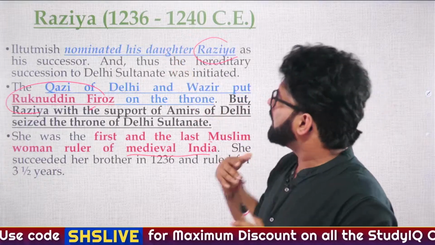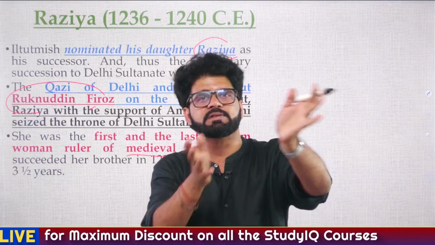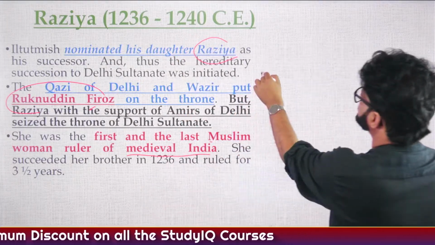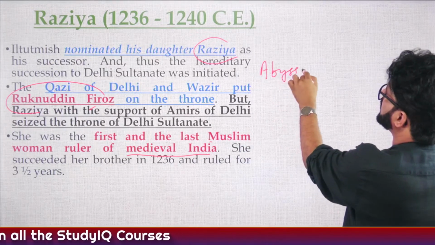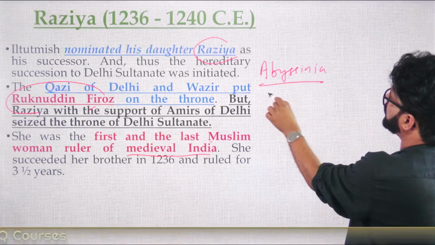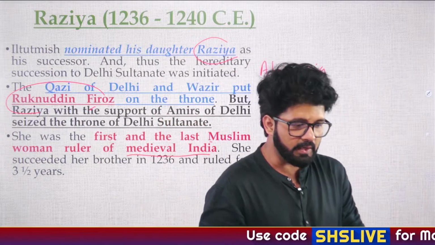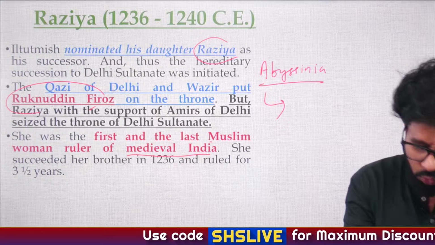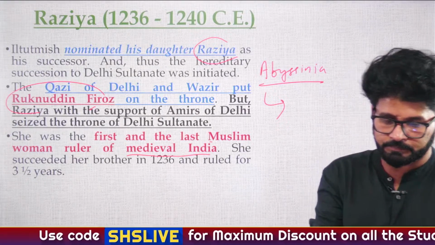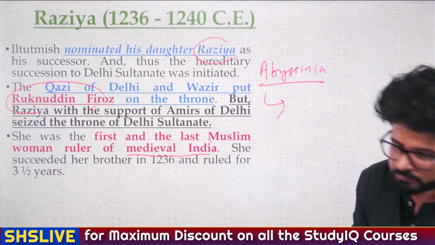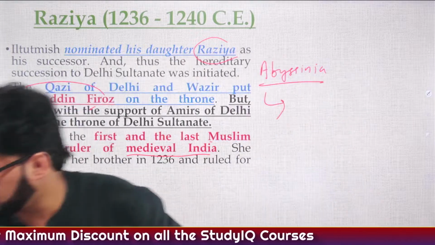and she ruled for 4 years. But again, that whole thing with that Abyssinian slave, Abyssinia, please remember these words, they can ask you. Abyssinia is the old name of which particular country? Anyone having any idea? Abyssinia is the old name of which particular country? Abyssinian slave.